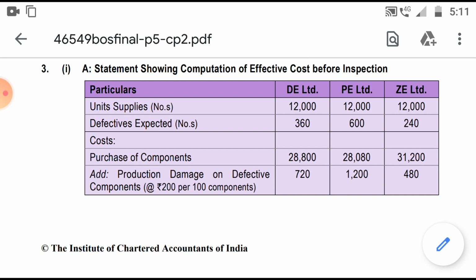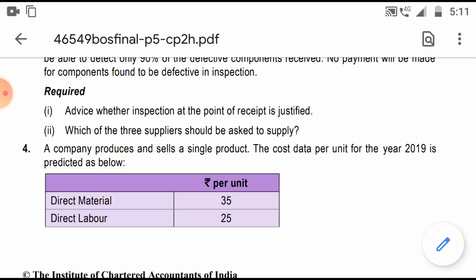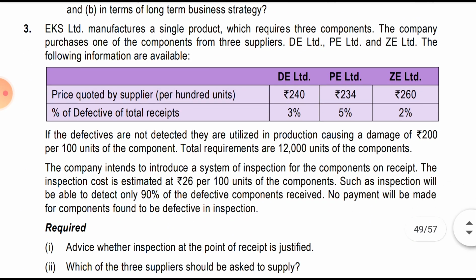The cost of the component: how to get the cost is 12,000 units, and the table which they have given also. See, the price quoted by the supplier per 100 units, for every 100 it is 240. So the price for the DE supplier is 12,000 divided by 100 into 240. For PE, 12,000 divided by 100 into 234, and similarly for ZE, 12,000 divided by 100 into 260. Like that we will find the cost of the product, then the cost of the defective product.